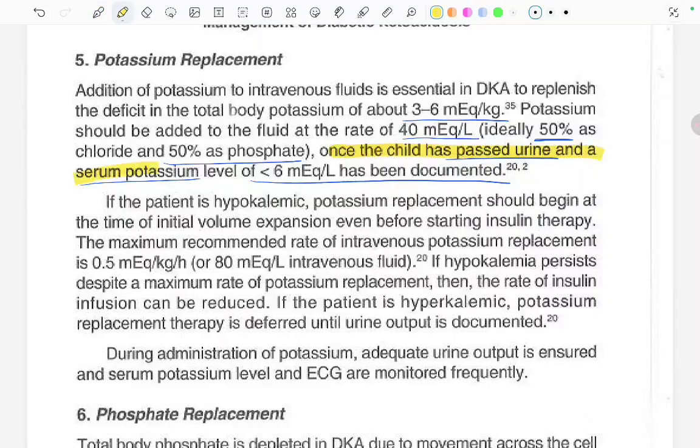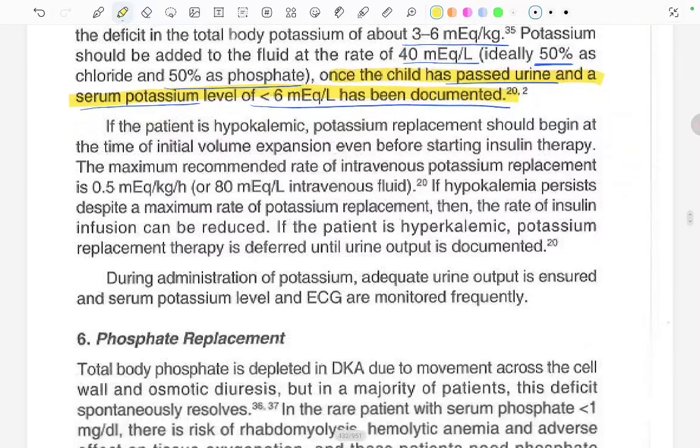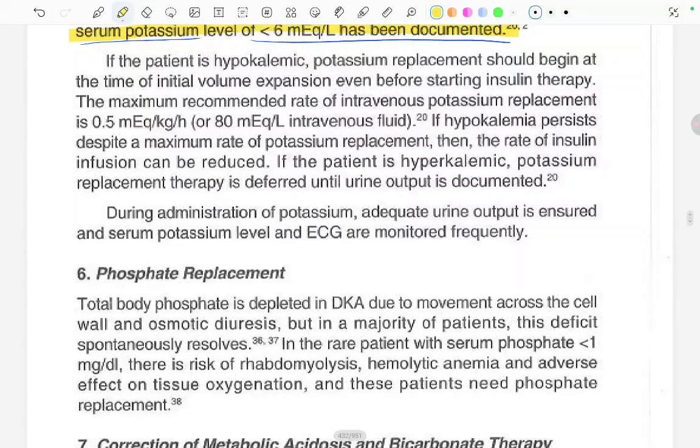If the patient is hypokalemic, potassium replacement should begin at the time of initial volume expansion, even before starting the insulin therapy. The maximum recommended rate of IV potassium replacement is 0.5 milliequivalents per kg per hour or 80 milliequivalents per liter of the IV fluid. This is the maximum recommended rate of IV replacement.